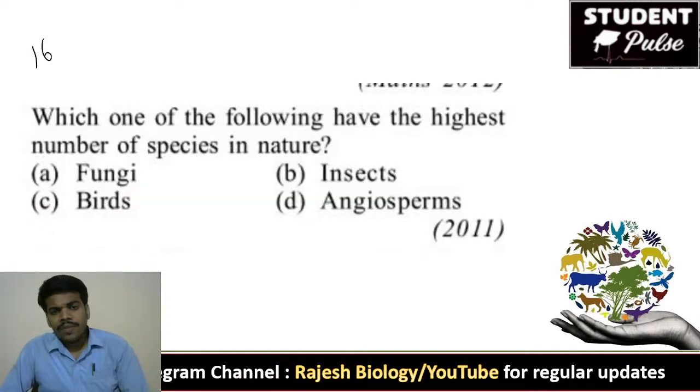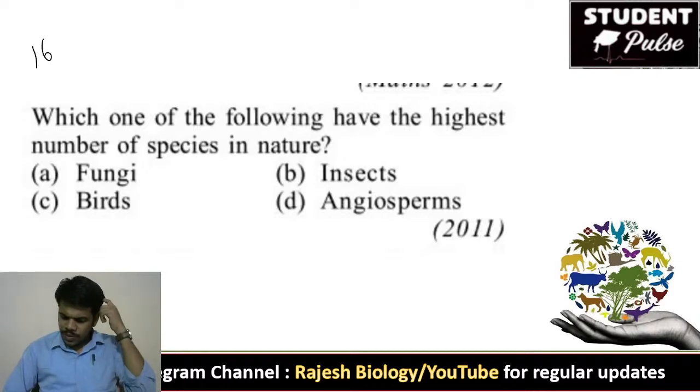16th question. Which one of the following has the highest number of species in nature? Fungi, insects, birds and angiosperms. It is a very important and very easy question. For 16th, angiosperms from Hot Hacker and Lucky Madhu.